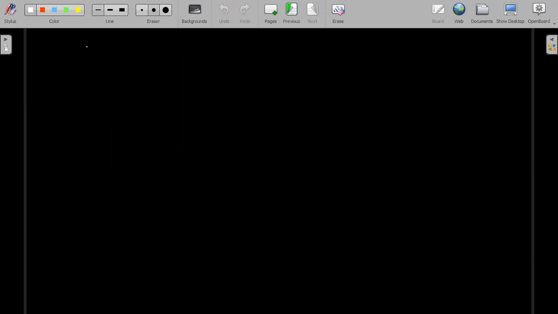C of n is equal to 2c n by 2 plus 2. Okay, now again that is equal to the same thing. Apply the substitution method: 2 into 2c n by 2, whole square, plus 2, plus 2.